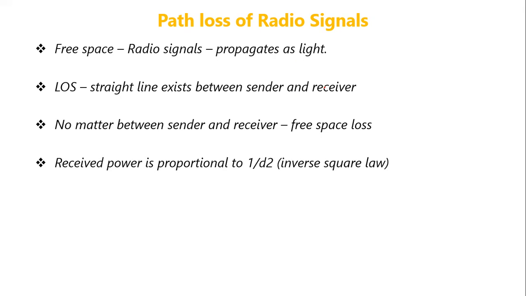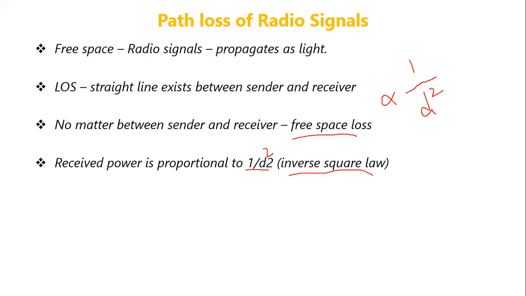The free space loss is given by this particular formula: the received signal is proportional to 1 by d square. This law is called the inverse square law. That is, as the distance increases, the strength of the signal will decrease. Here d represents the distance. So the inverse square law represents the free space loss.